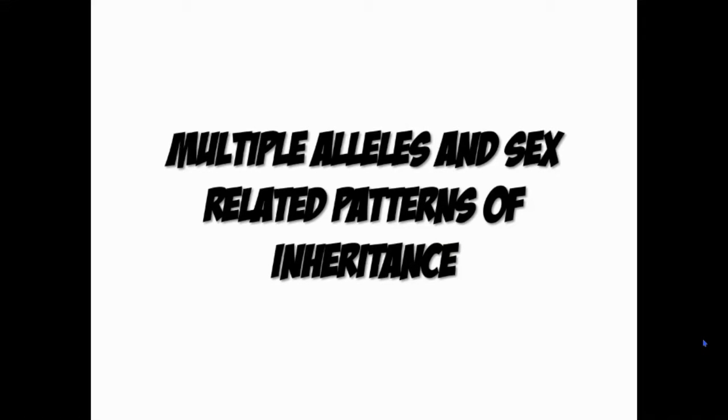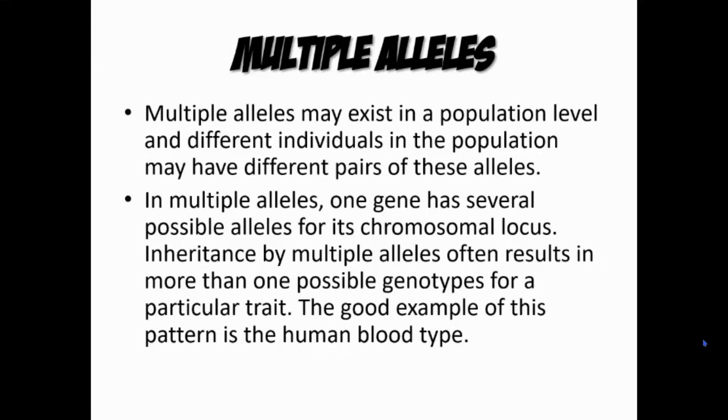Mag-proceed na po tayo sa multiple alleles and sex-related patterns of inheritance. And somehow, Mendel's studies on the pea plants suggested that there are just 2 alleles existing for each gene. But that's not always the case. So, multiple alleles may exist at a population level, and different individuals in the population may have different pairs of this allele. In multiple alleles, one gene has several possible alleles for its chromosomal locus. So, inheritance by multiple alleles often results in more than one possible genotype for a particular trait.